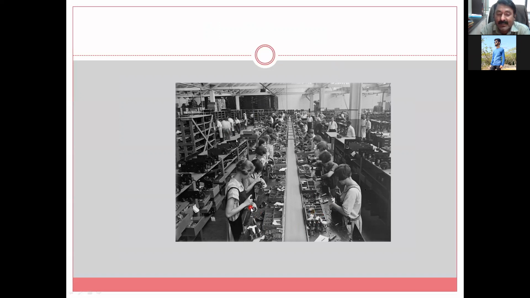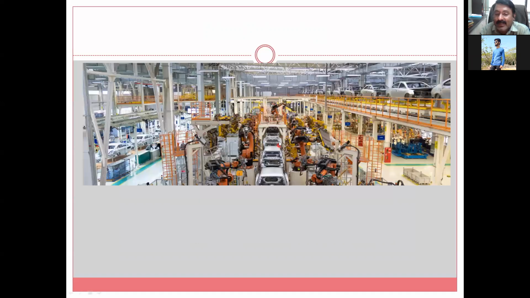See here, assembling of the piston and piston ring, then piston rod and then crankshaft. This line up to 50% will do this, then it will go to the next, fitting to the engine, it will go to the next, and like this you will come to know. That particular worker or workstation has to finish the work, because the next workstation will not do that work. Another work is already assigned to the next workstation. This is the scenario as far as manual interference is concerned.